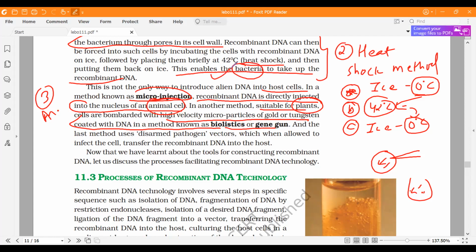So they can ask you specific questions. Which method is used normally for plants? The answer is gene gun. For animals, micro injection. For bacteria, heat shock method.